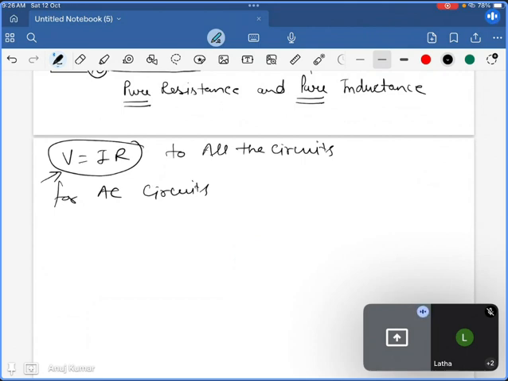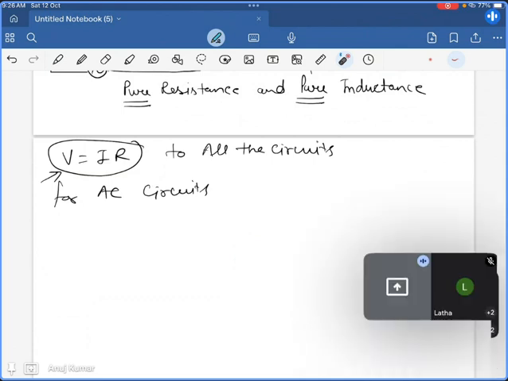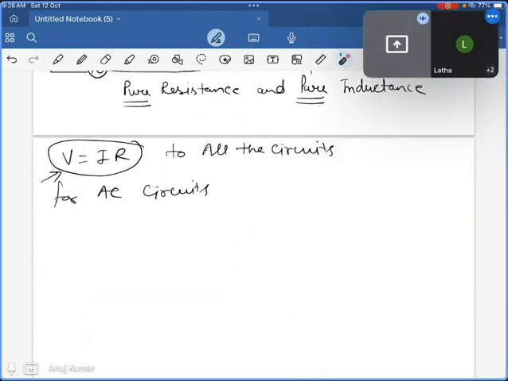Even a wire shows the property of capacitance and inductance, not just a particular component. Even without a component, they show the property of inductance and capacitance. We will go through that later on. But right now, keep in mind this formula is only applicable if we are only dealing with the resistance. But whenever we have to discuss inductance and capacitance also, then we have to discuss some more things.